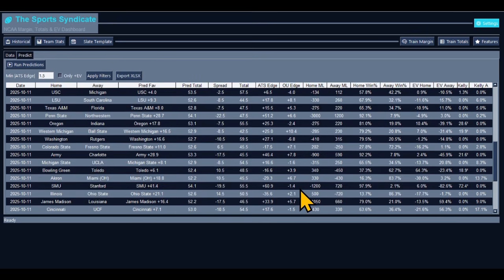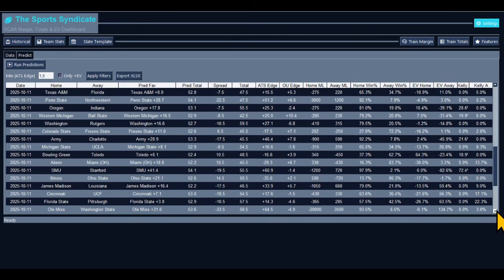SMU and Stanford, good game. -19.5 the spread given to SMU. They saying SMU going to blow them out by 40. Jesus. Yeah. I might raise that up to a touchdown. Just make it 21 points just to make it simple. But y'all see it. Ain't no reason to go down here because when you see it over here, you already know these odds for the money line is going to be ridiculous.